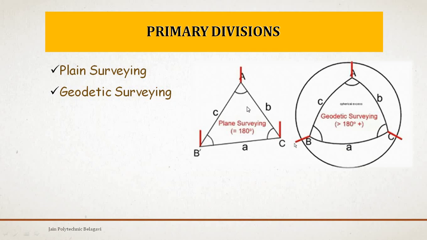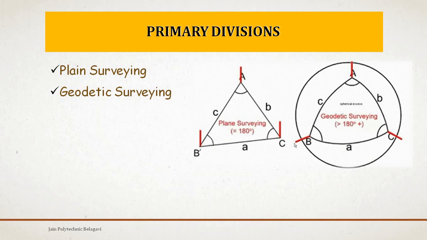Now the earth surface is considered as plane in plane surveying, and the line connecting any 2 points, say consider here it is A to B, is considered to be straight, and the angles which are measured in plane surveying are considered as plane angles.